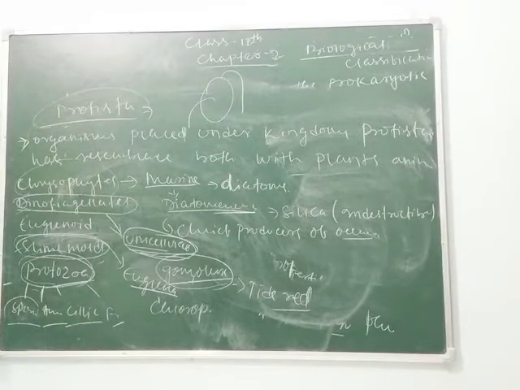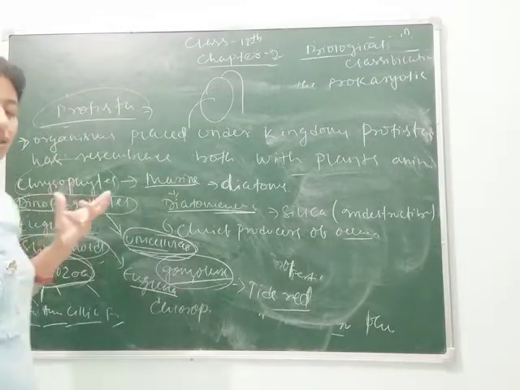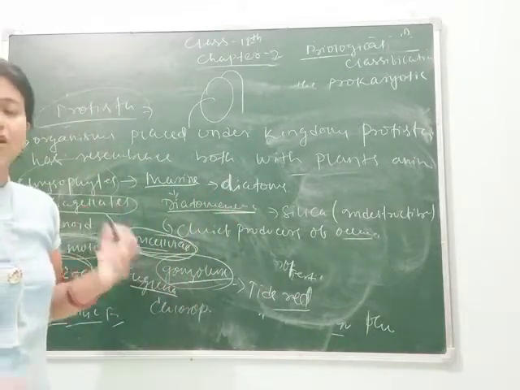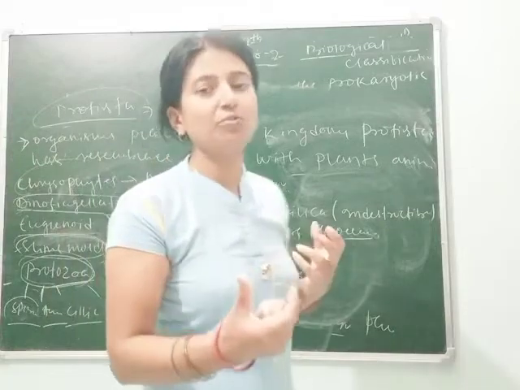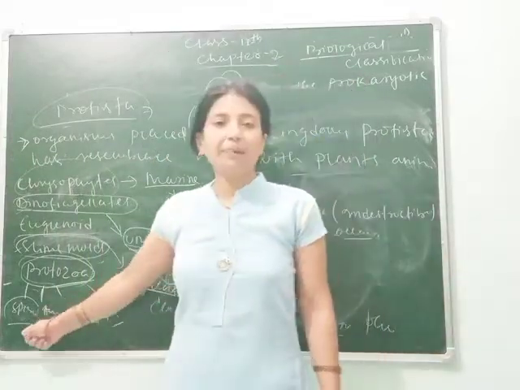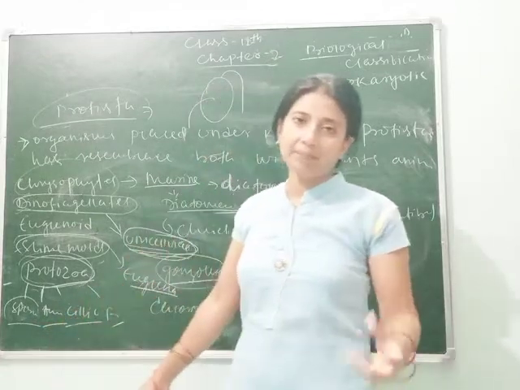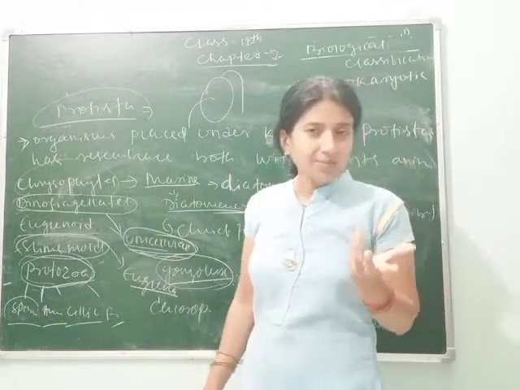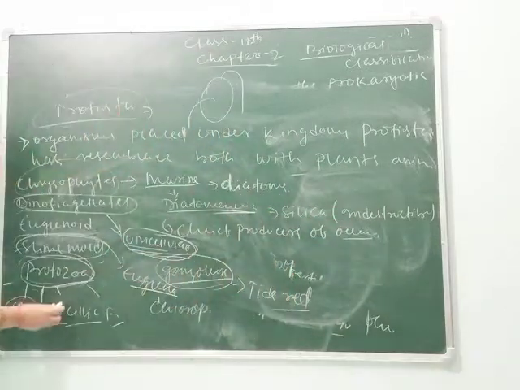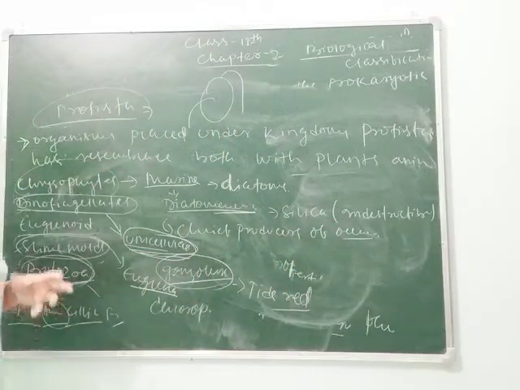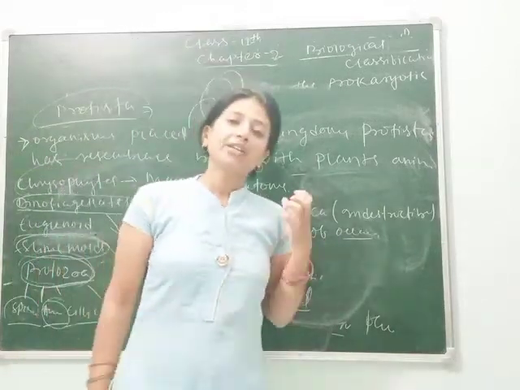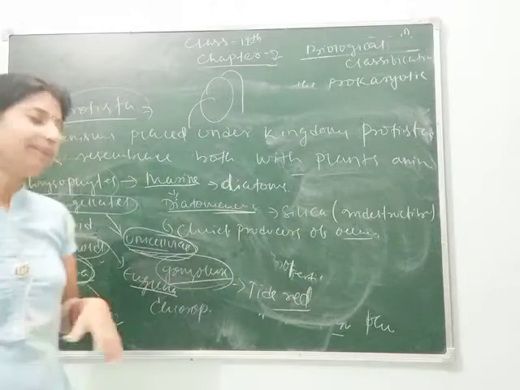Sporozoans are the protozoans which are parasitic, and their infectious form is called sporozoites. Through sporozoites it infects human beings and causes malaria, and it has different species like Plasmodium vivax, Plasmodium falciparum and Plasmodium malariae. Then amoeboid protozoa, in which Entamoeba histolytica comes, and Entamoeba histolytica causes amoebic dysentery in human beings.